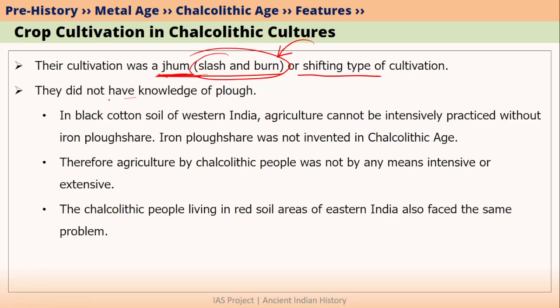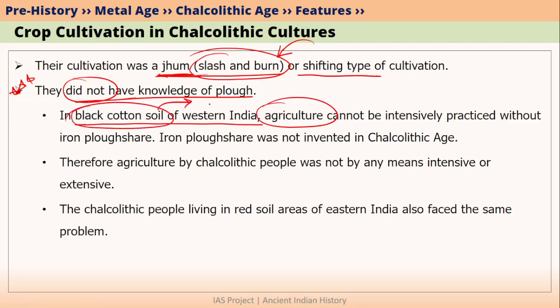Chalcolithic people did not have the knowledge of the plough. Very important from the point of view of the prelims exam. And because they did not have knowledge of the plough, agriculture was not very easy for them. Because if we talk about black cotton soil of the Deccan region, then in this region, without an iron plowshare, agriculture cannot be easily practiced. Because in black cotton soil, when the soil gets dried, it becomes very hard. And without an iron plowshare, you cannot till black cotton soil.